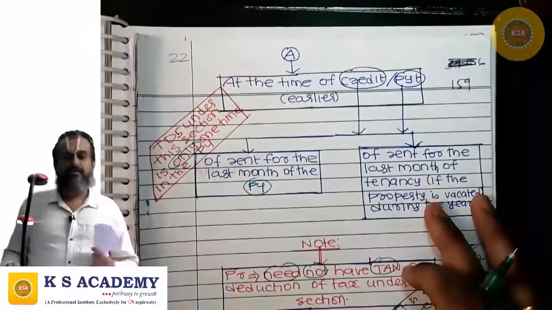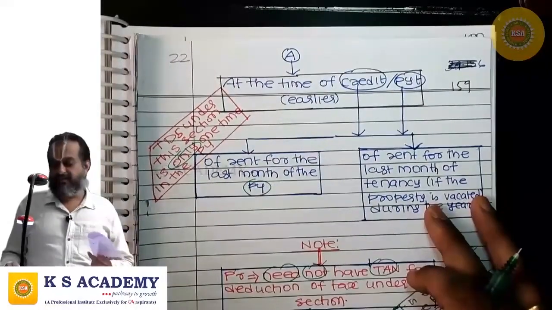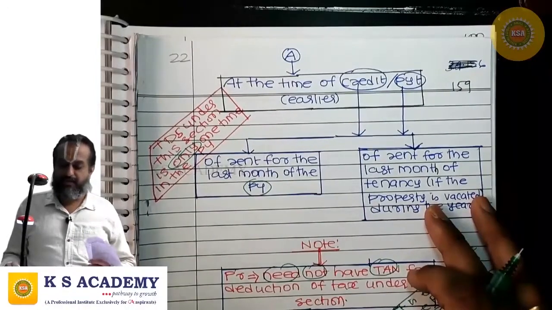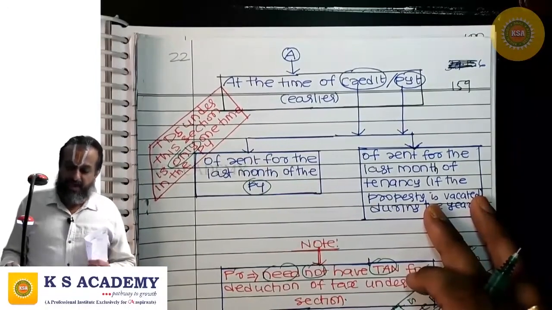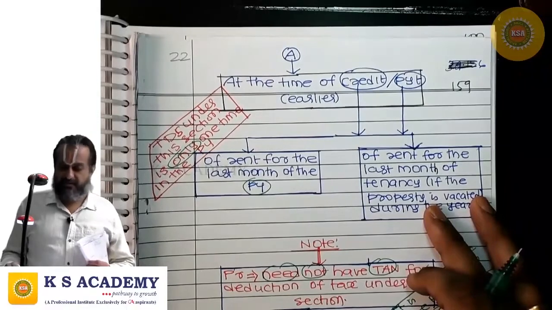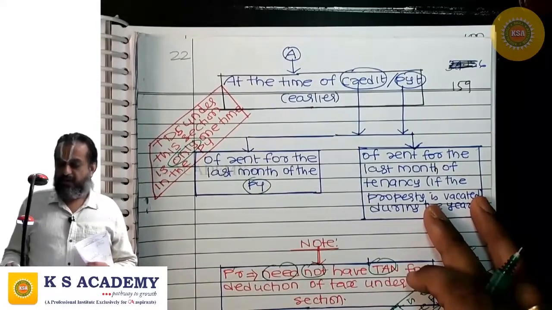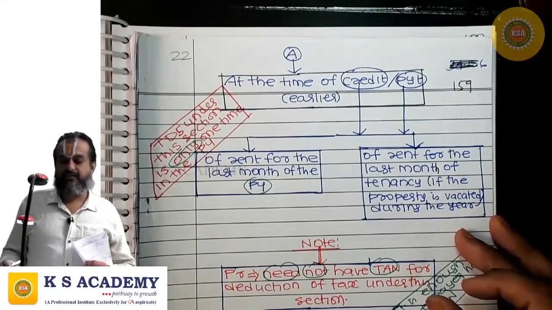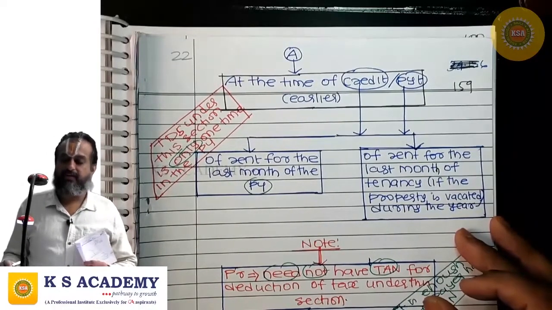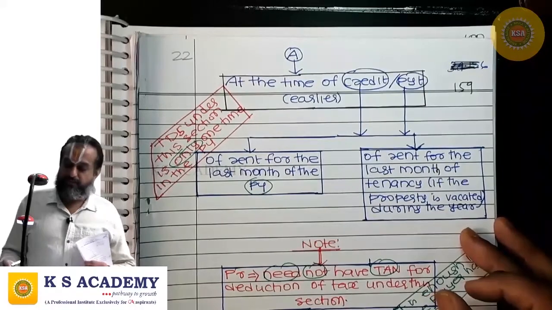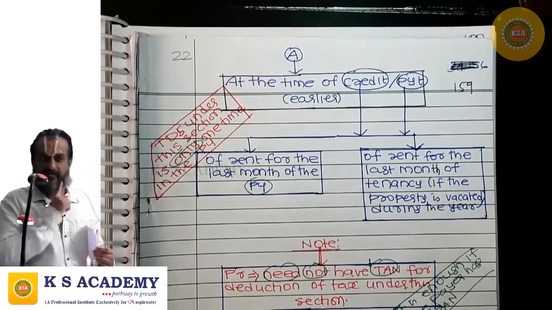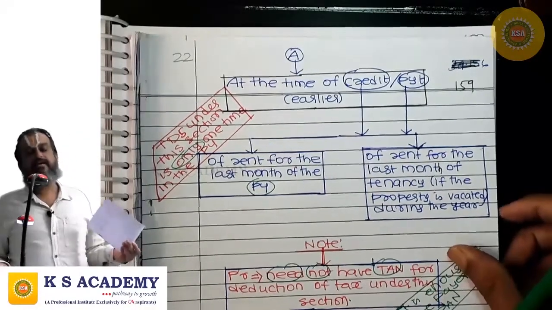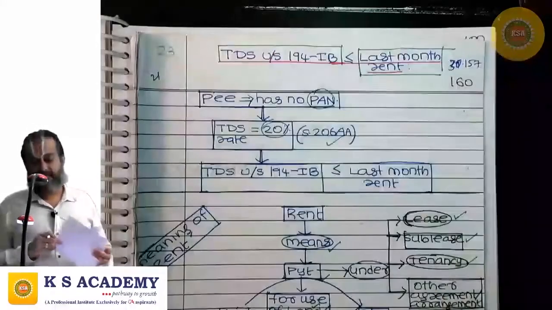So tax shall be deducted only once, at the time of credit or payment of rent for the last month of the previous year, whichever is earlier. Or where the tenant is vacating the property during the year, the tax shall be deducted by the tenant at the time of credit or payment of rent for the last month of the tenancy. Correct? And the payer need not have TAN, it is enough if he has PAN.